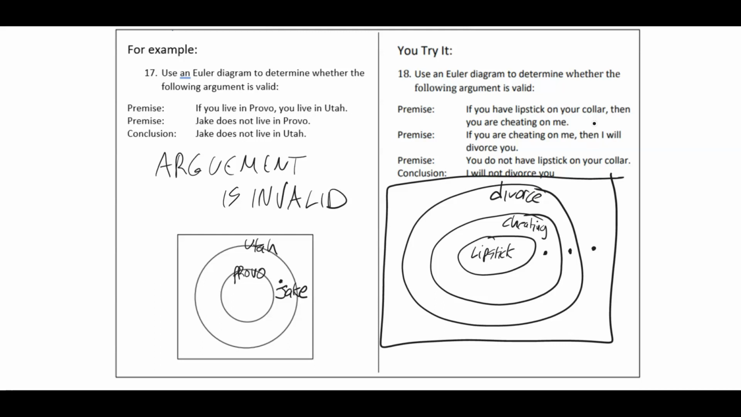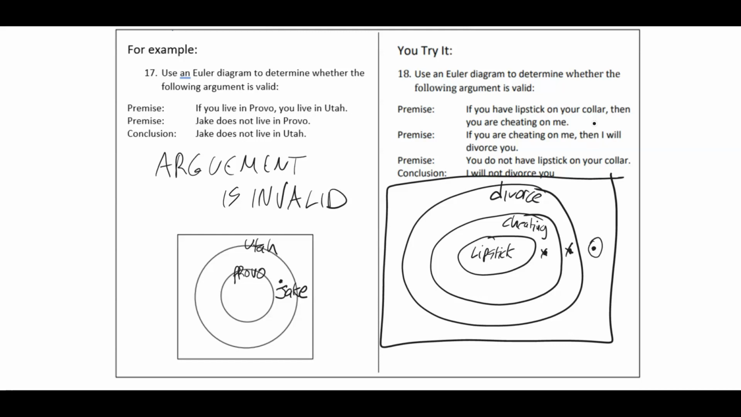Now the conclusion, I will not divorce you. Well, either of these would show that this argument is invalid. This one doesn't help, because that one you will not divorce him. But these two situations demonstrate that you will get a divorce.